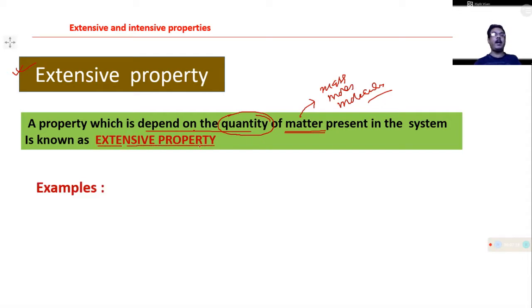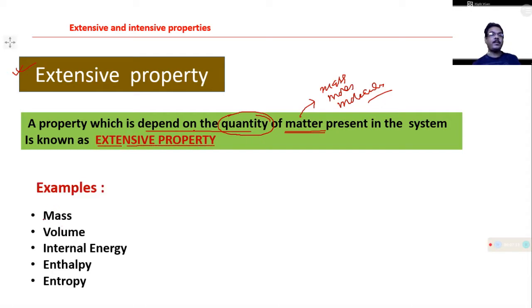Now let us take some examples like mass, which depends obviously on the quantity of matter. Mass means the quantity of matter present. Volume also depends on the mass or quantity of the substance.